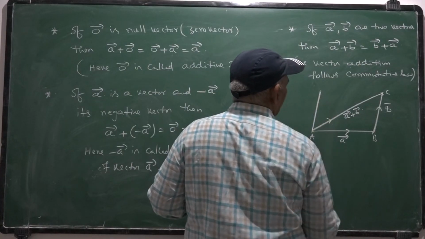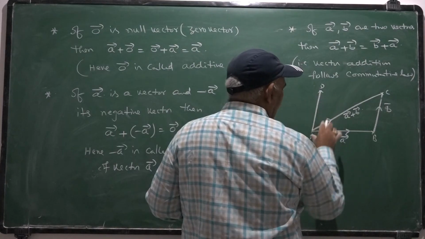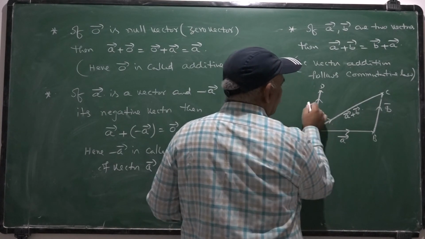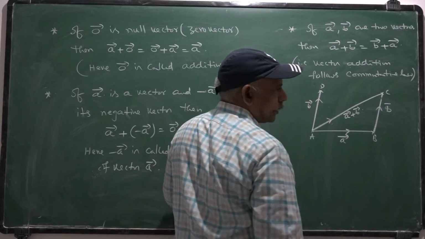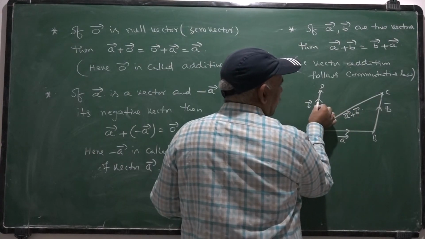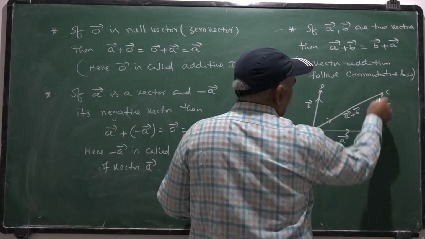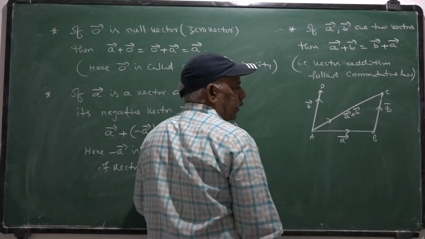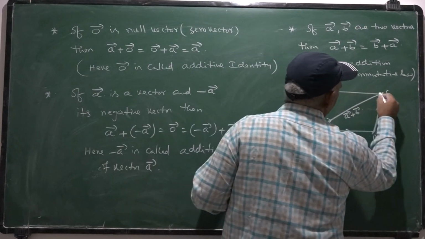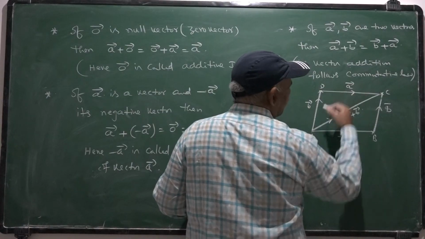Taking another vector D parallel to BC and equal to BC itself, by equality of the vectors, once this is B, this is also B. Once you consider AD bar as equal to BC and in the same direction, you can take it as B bar, and DC bar is equal to AB, which is called A bar.